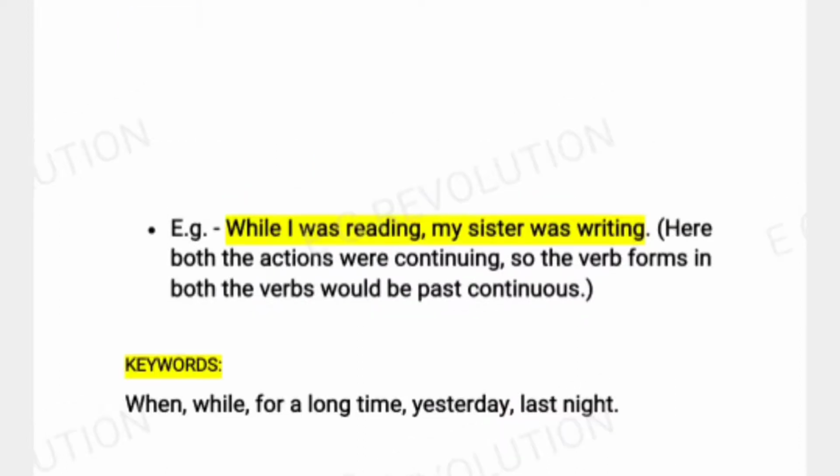Now come to our second example: while I was reading, my sister was writing. Here, both the actions were continuing, so the verb forms of both the verbs would be past continuous. Keywords are when, while, for a long time, yesterday, last night.